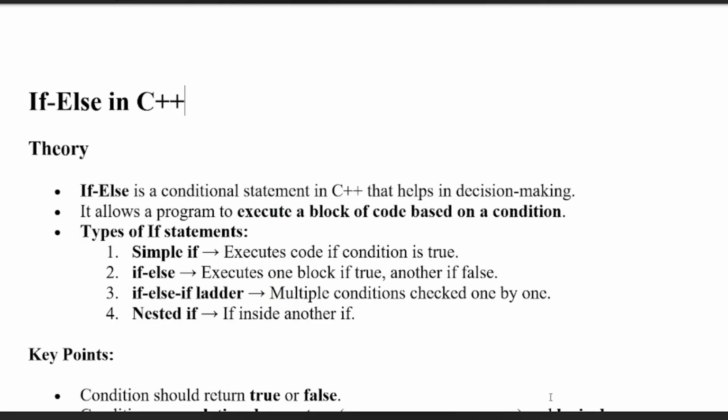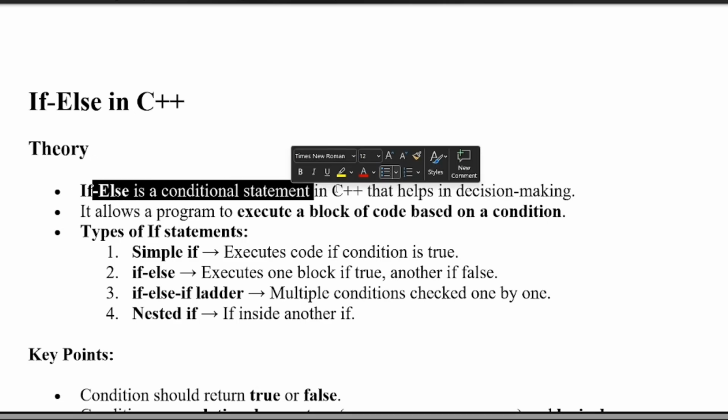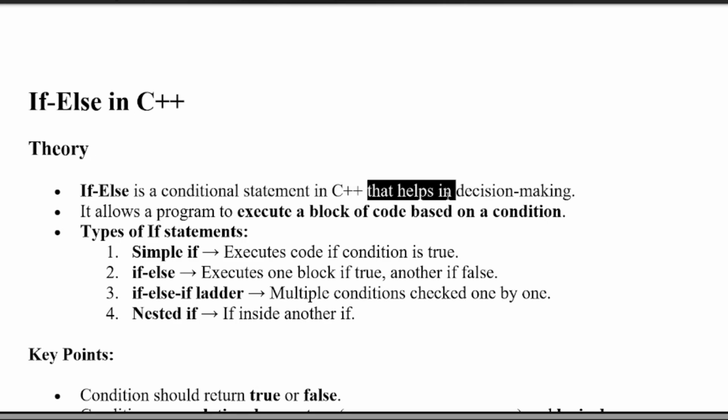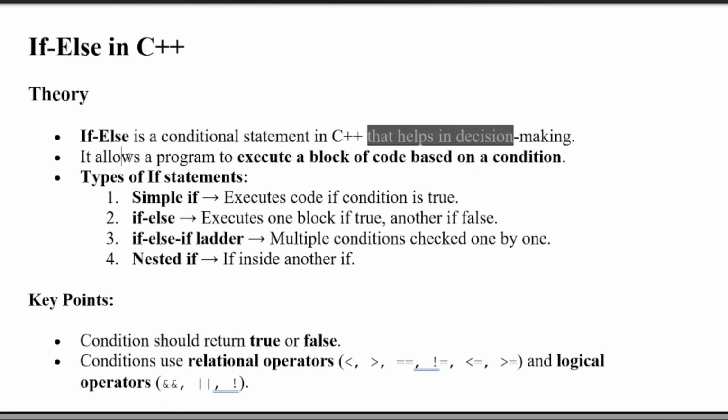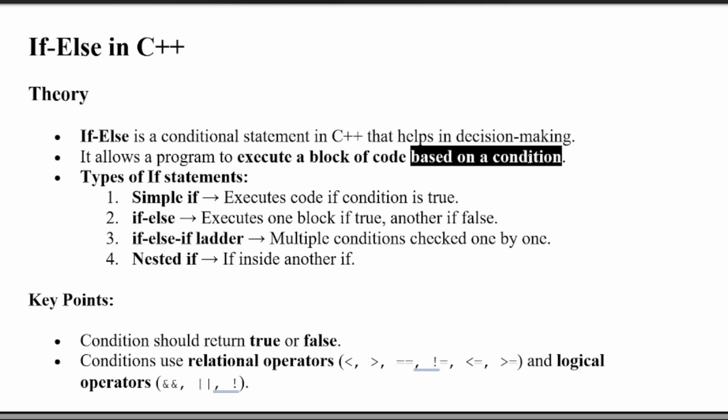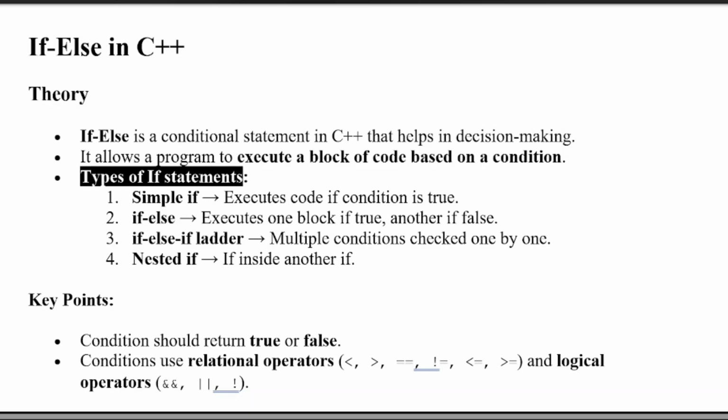So guys, welcome to lecture 1 part 2, and the topic is if else. First we discuss what is if else. If else is basically a conditional statement in C++ that helps in decision making. And the second point is it allows a program to execute a block of code based on the given condition. Here are the types of if statement.